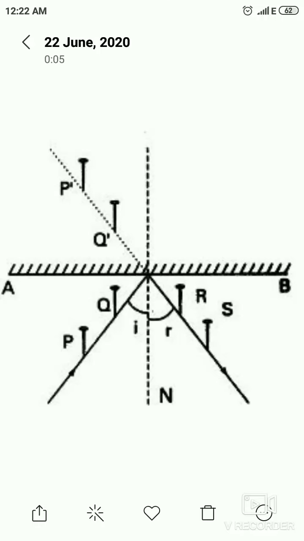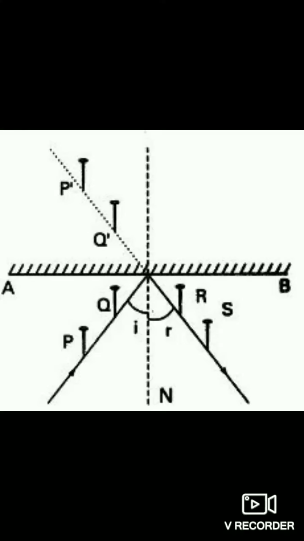Now see, the measure of angle YON is equal to the measure of angle XON. So the angle of incidence is equal to the angle of reflection. Also you can see there is only one plane, the plane of the paper, that contains the incident ray, the reflected ray and the normal. So that is the reflection of light with the laws of reflection that I have just explained.